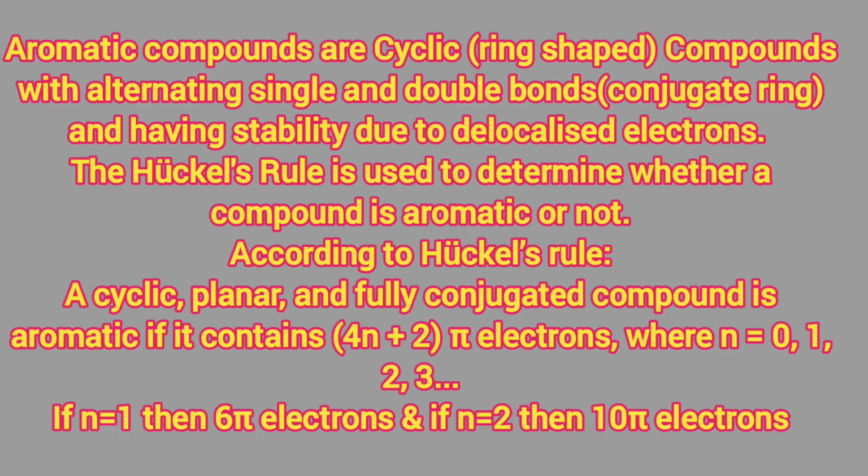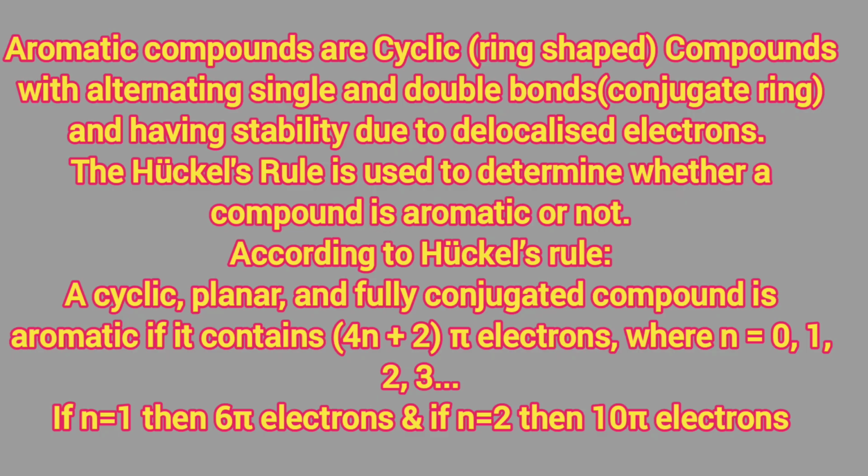Meanwhile, what is an aromatic compound? Aromatic compounds are cyclic compounds. That means they must have ring-shaped structures with alternating single and double bonds. That is called a conjugated system or conjugated ring, and it has stability due to delocalized electrons. What is meant by delocalized electrons? Let us see. To explain the conjugated system, first of all, we will learn about Huckel's rule.